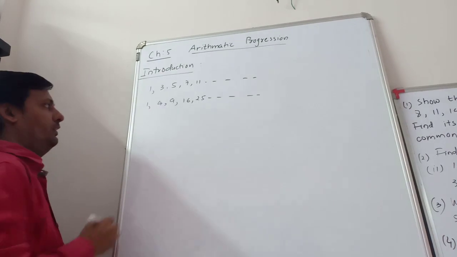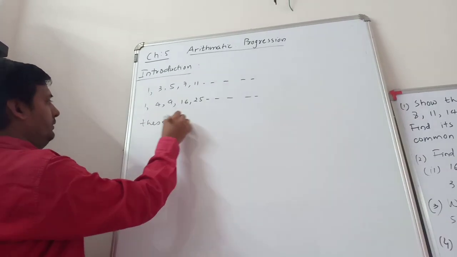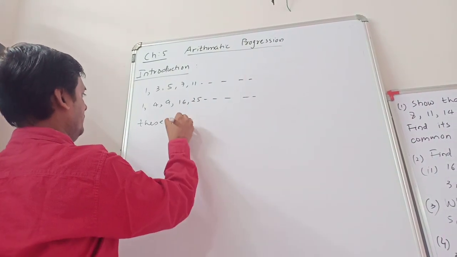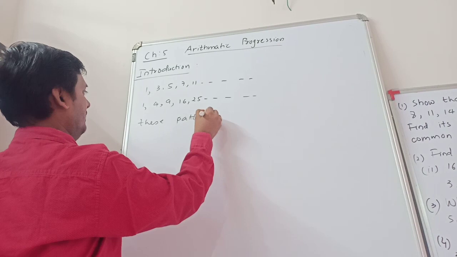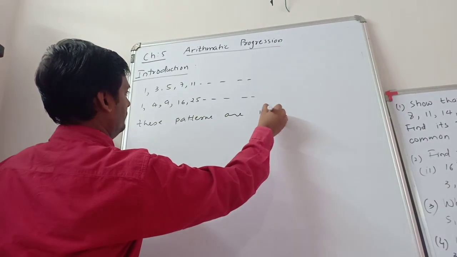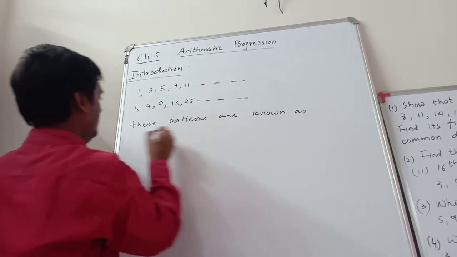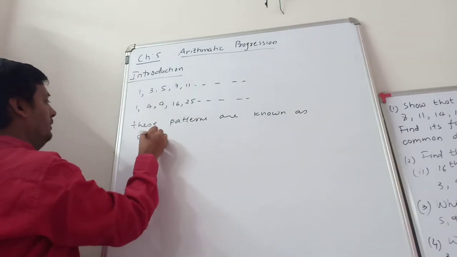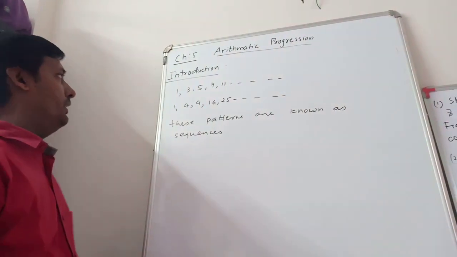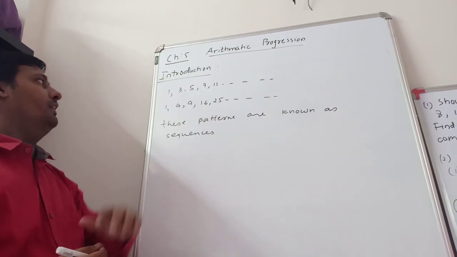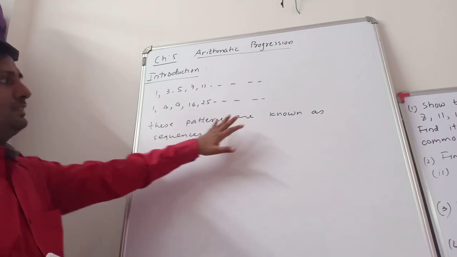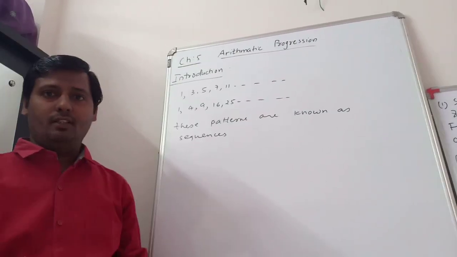These patterns are known as sequences. So here we have 1, 3, 5, 7, 11 and 1, 4, 9, 16, 25. These patterns are normally known as a sequence.